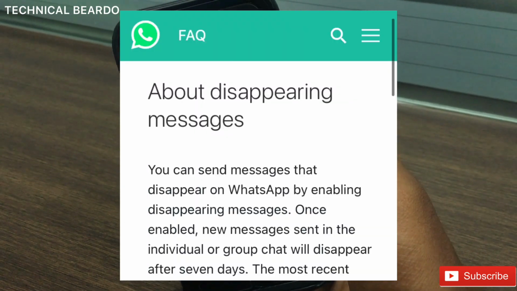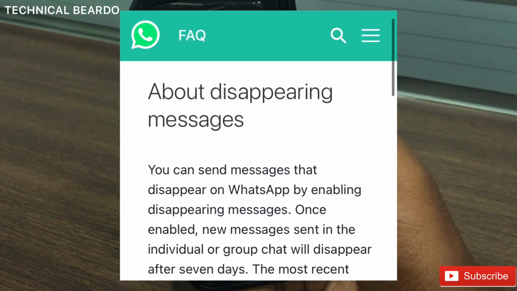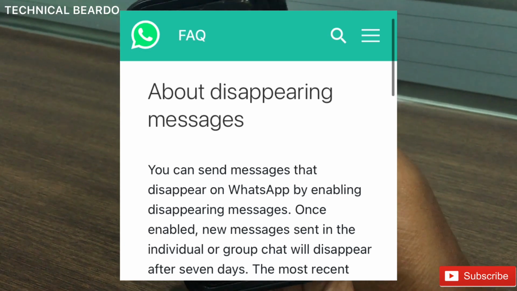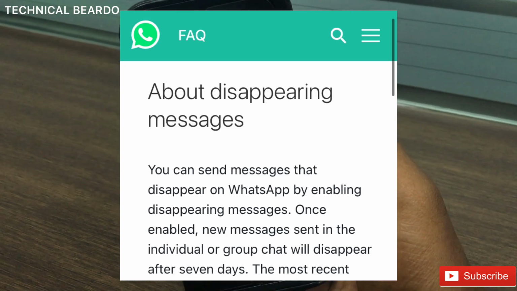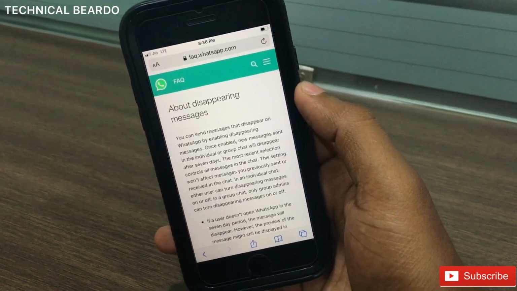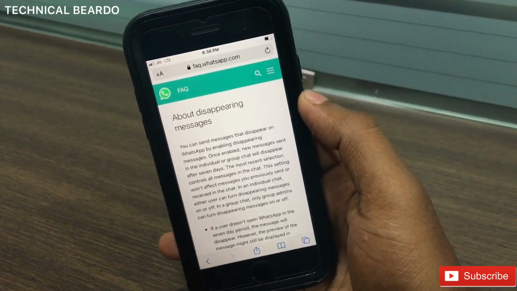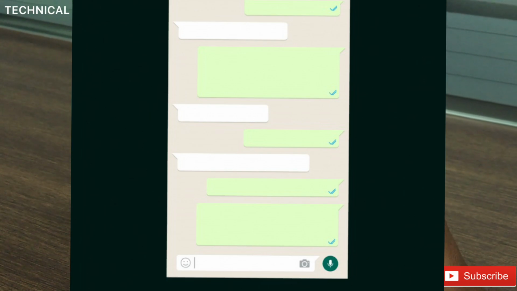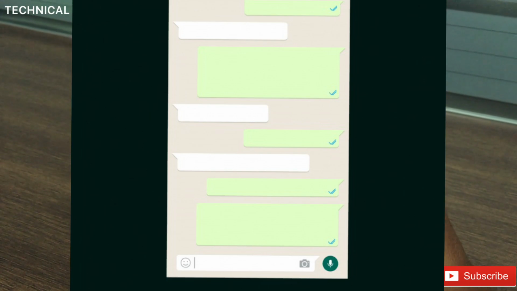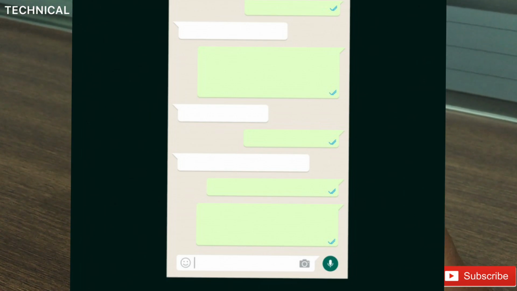So in this you can send any message to an individual or in a WhatsApp group, and the message will disappear automatically after 7 days or a given time. But by default this will be turned off. Okay, and if you want to use this service for individuals, just go to WhatsApp, open the individual chat, go to their profile and enable the service in the chat.